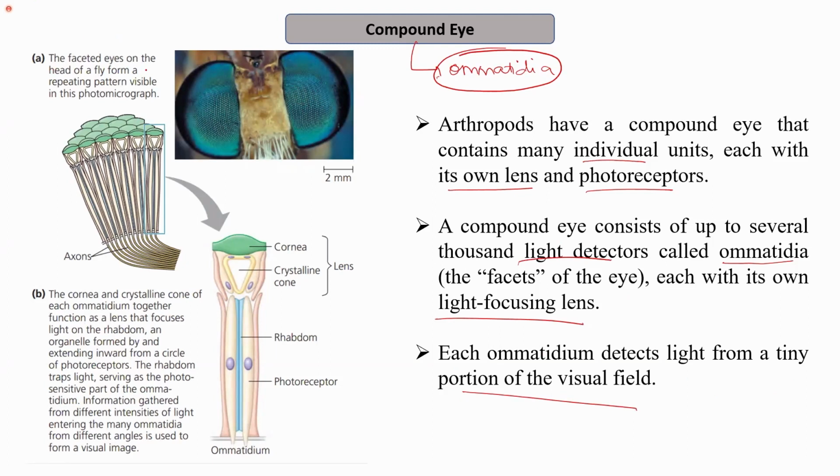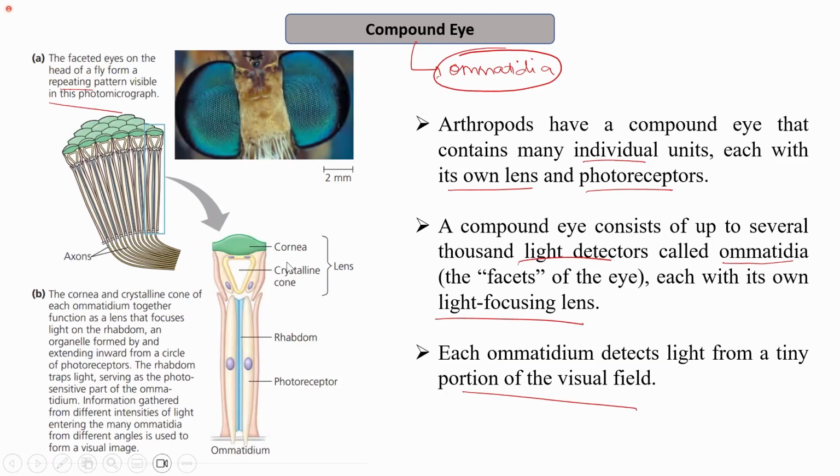Basically, the facets on the head of a fly form a repeating pattern visible in this photomicrograph. So you can see how different ommatidia form a repeating pattern, leading to the formation of a compound eye. And you can see in this photomicrograph that each of these is an ommatidium. Each of these green patches with this rod-like structure, which is the rhabdom, and a photoreceptor is known as the ommatidium. These are the axons, which are the nerve endings that allow the formation of the image.